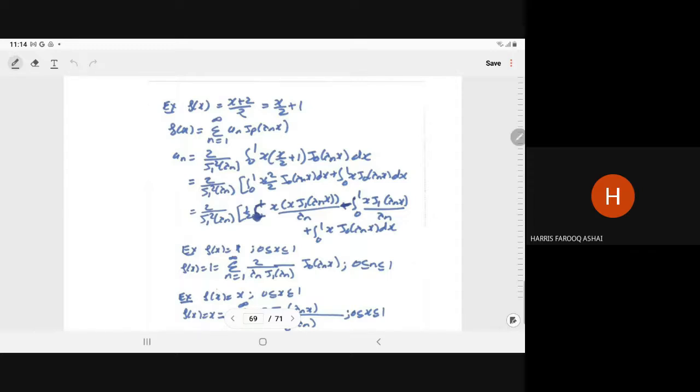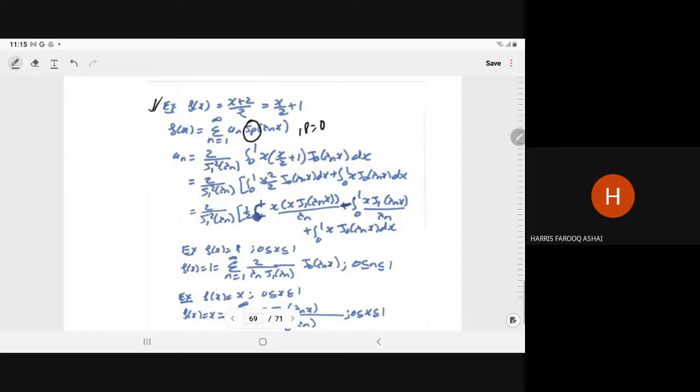Similarly, if you have the function x plus 2 upon 2, so that can be written as x by 2 plus 1. So in general, we provide you that in which term you have to write, right? So here summation n is equal to 1 to infinity a n, right, J p lambda n x, or here we take p is equal to 0.